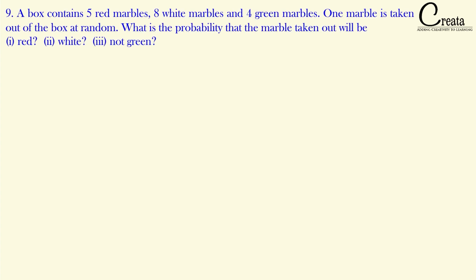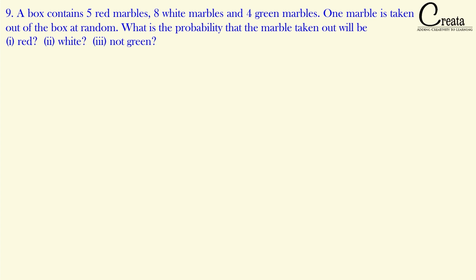The question is, a box contains 5 red marbles, 8 white marbles and 4 green marbles. One marble is drawn out of the box at random. What is the probability that the marble taken out will be first red, second white and third not green?